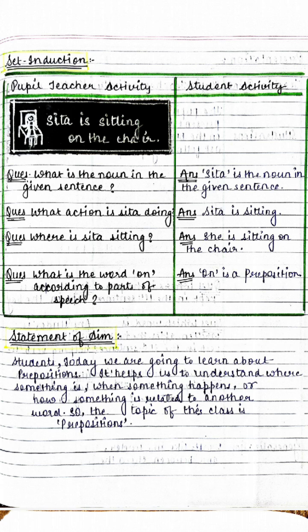And what is the word on according to the part of speech? On is a preposition. Then the teacher gives the statement of aim. As the students are going to learn about preposition, it will help them to understand where something is, when something happens, or how something is related to another word. So the topic for the class was preposition.